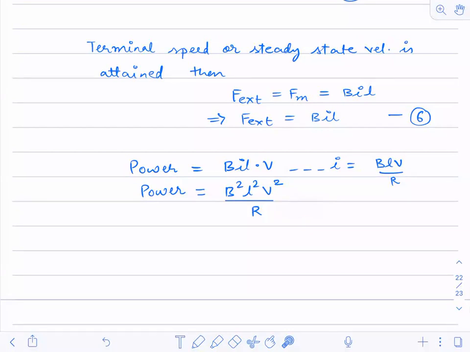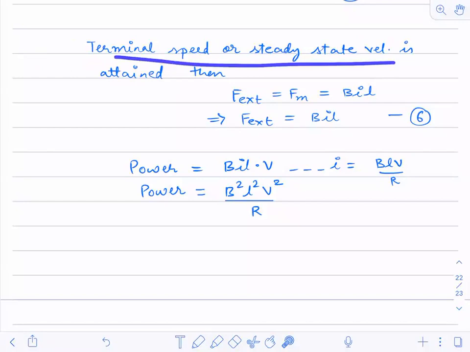Okay, fine. Now my question is, if I want to calculate power as a function of time, what will I do? Can I use the concept of terminal velocity in that case? No, I will not be able to use the concept of terminal speed if I'm asked to calculate power as a function of time. Why? Because you are fixing it.